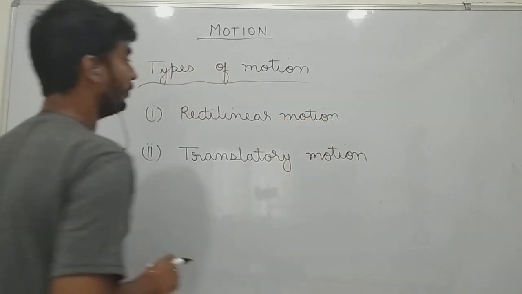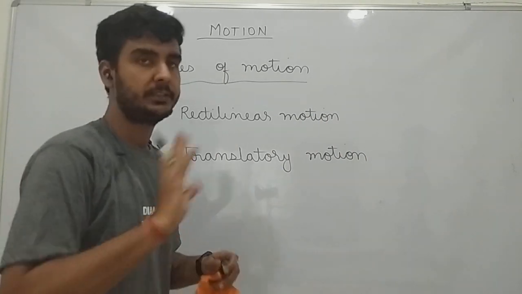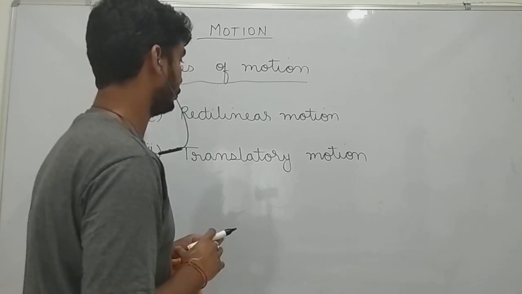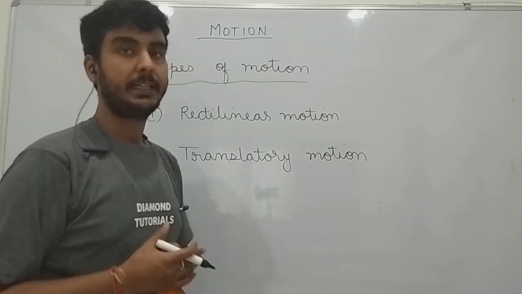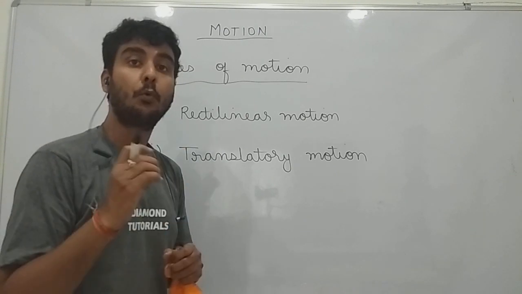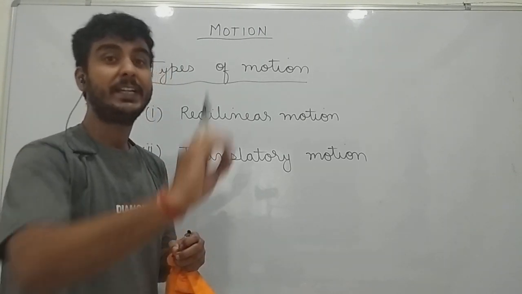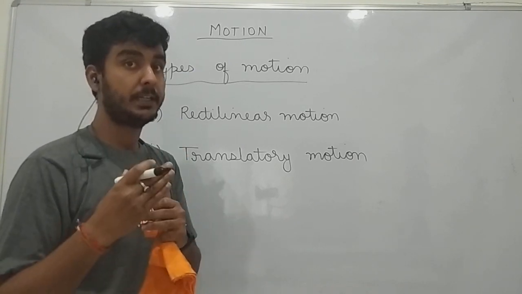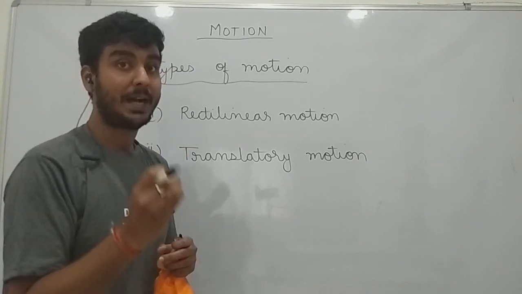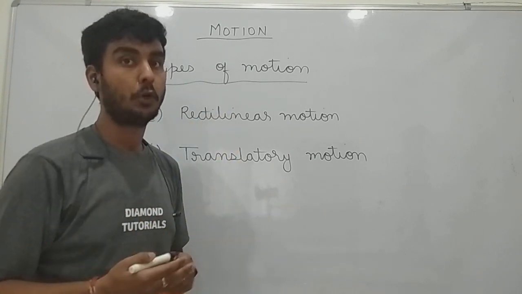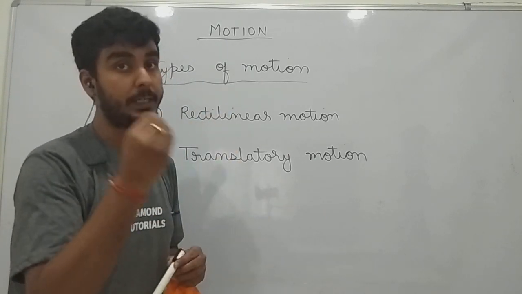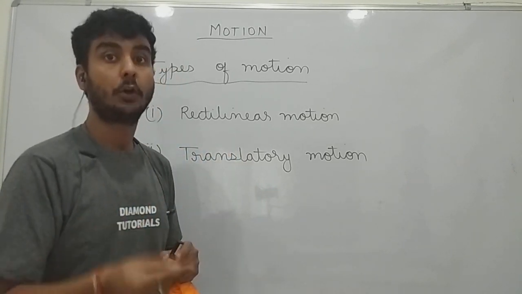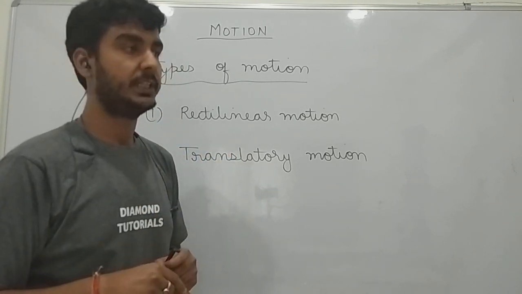Now, both of these are generally used for motion in a straight line, rectilinear and translatory motion also. But when you say rectilinear motion, that is the motion of a point mass in a straight line. When you say rectilinear motion, what type of object are you talking about? You are talking about a point object, remember.